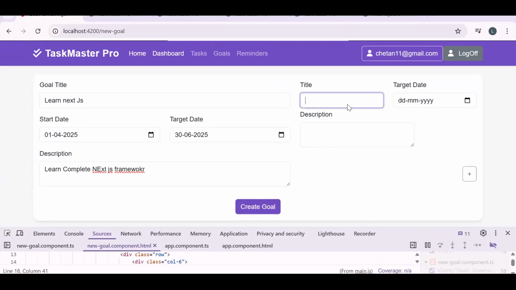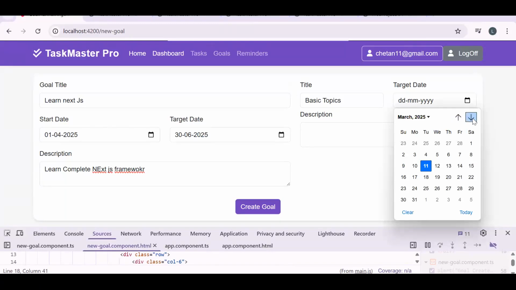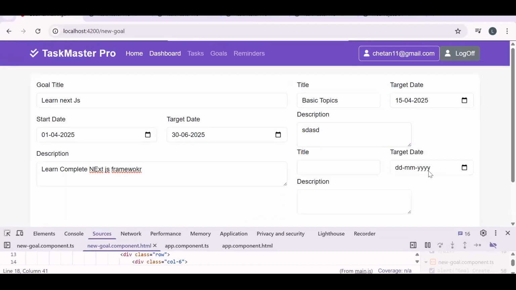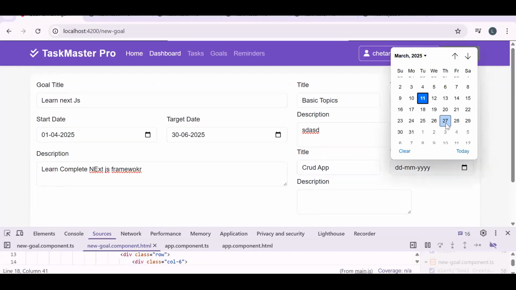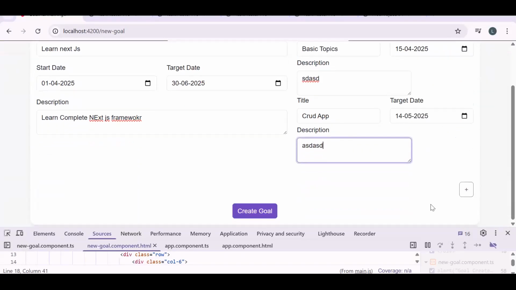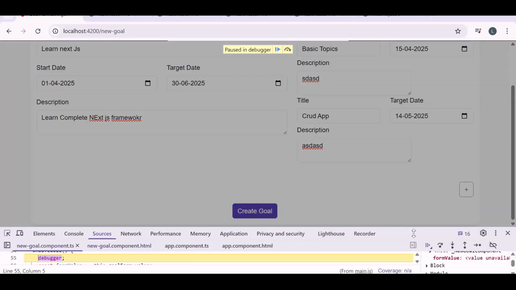Let's say basic topics I will complete up till 15. Then a CRUD app I will try to create by this. Now let's try to create the goal.